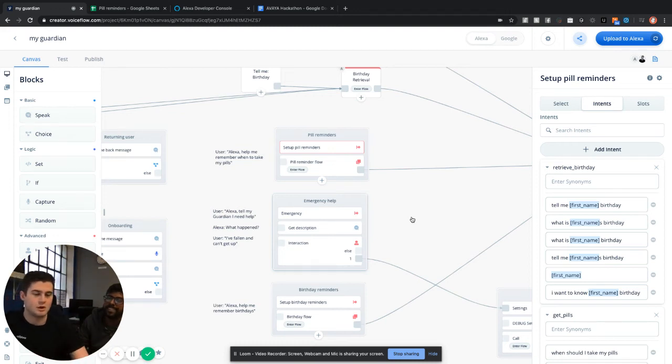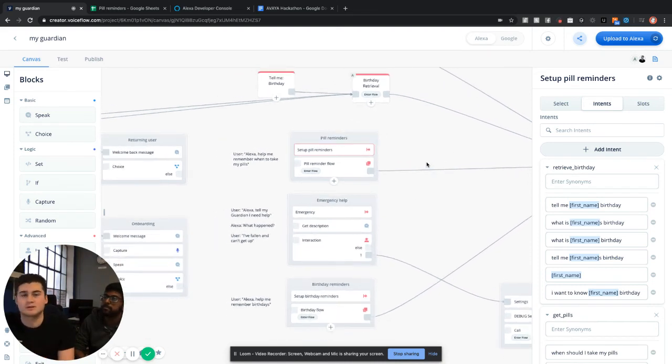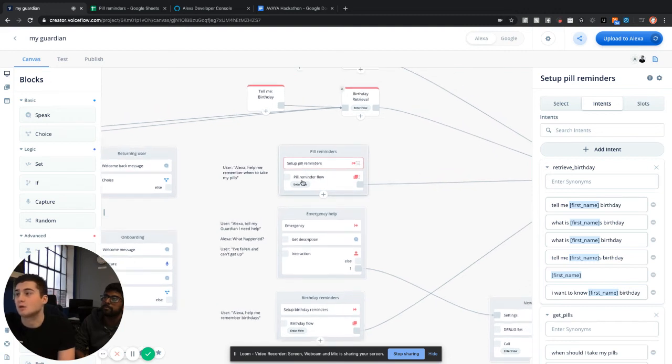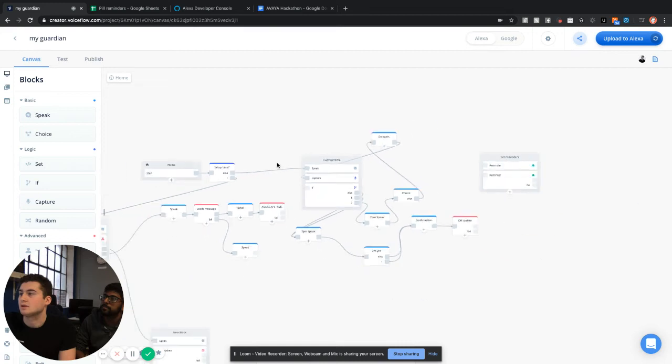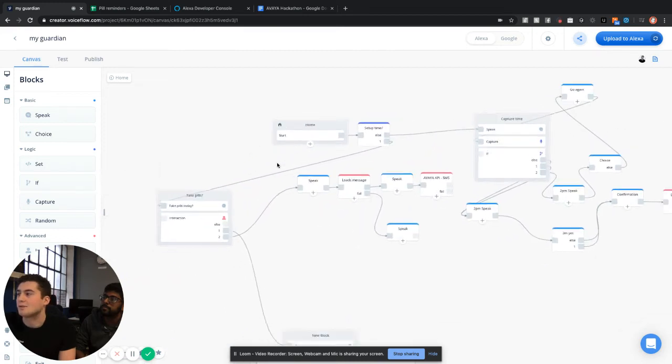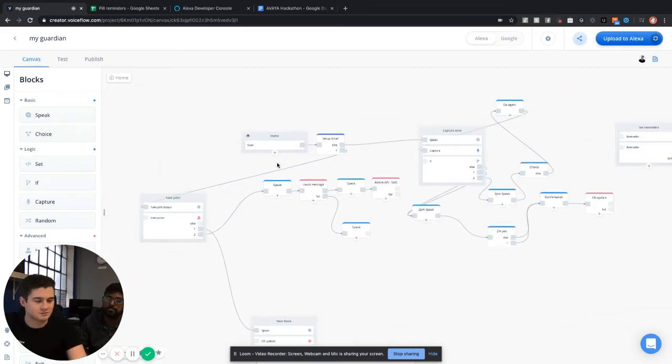Oh, well, didn't work for that one, but so that's how we have the two apps running right now. We do have that persistent Google Sheet in the back, and I would go over pill reminders, but it's pretty similar to birthday reminders. So if I went in here, you can see this looks like a bit of a mess. Hey Google, stop.